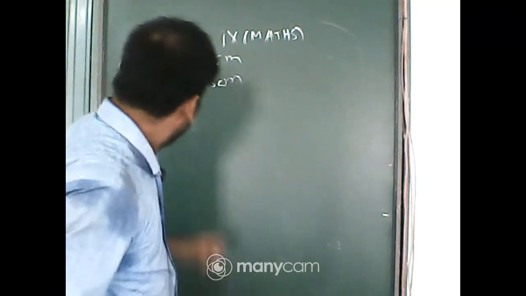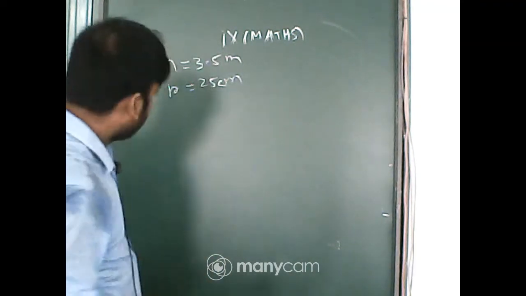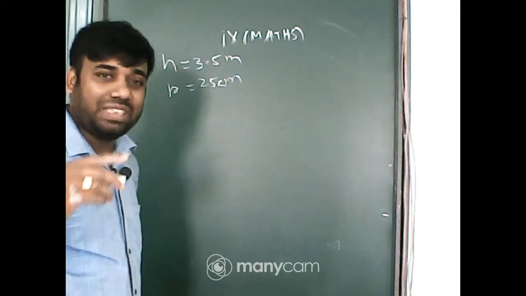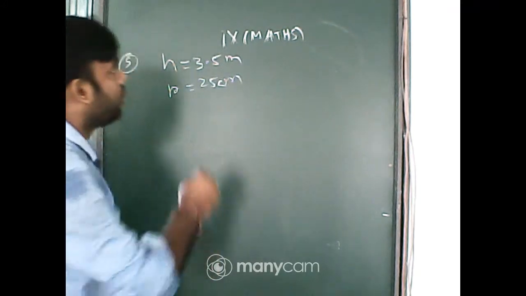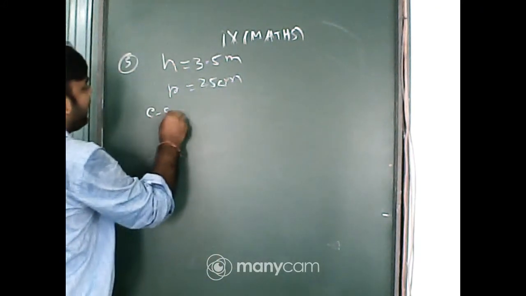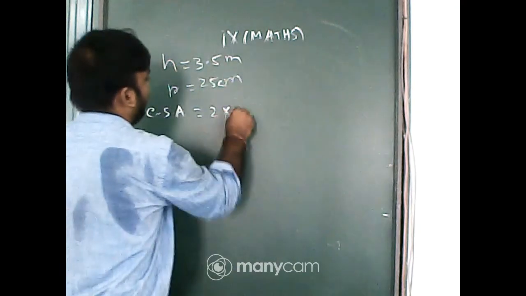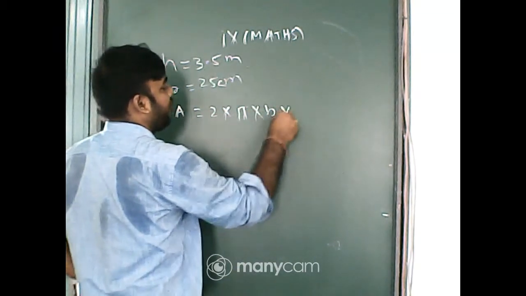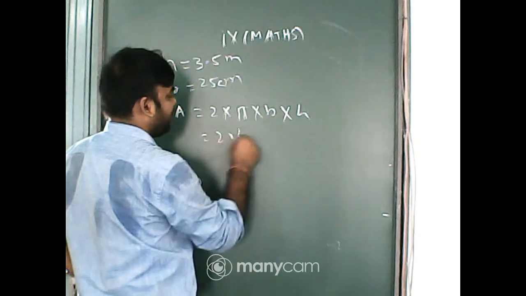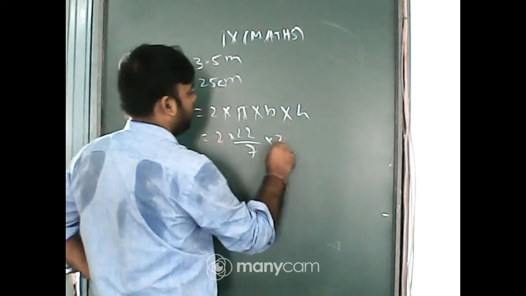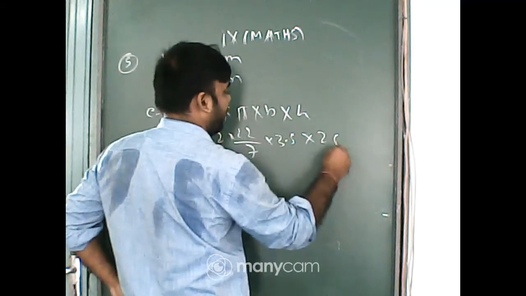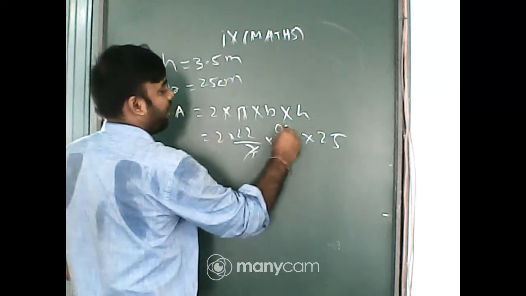Next, to find the painting, we need to find the curved surface area. So CSA equals 2 pi r h, 2 into 22/7, r means 3.5, h means 25. Now cut it, that is 0.5.